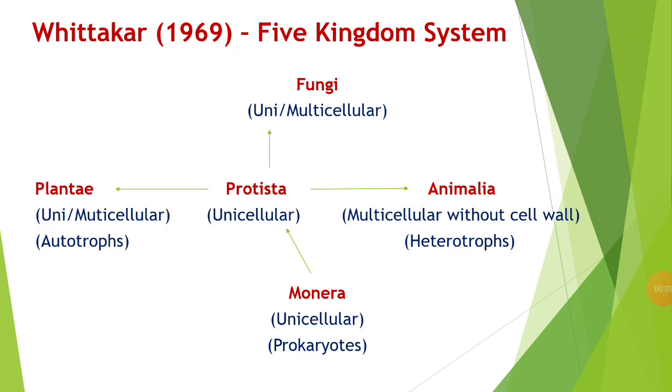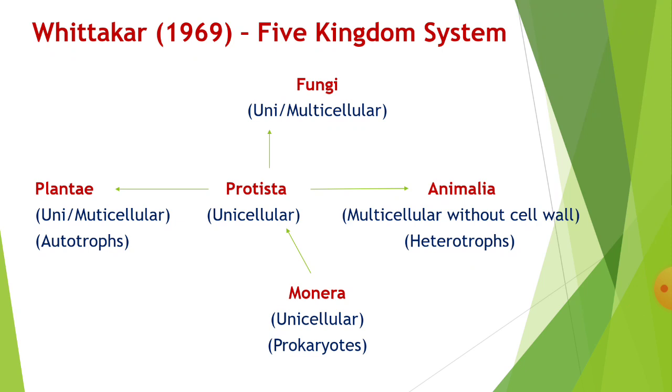So here we see the outline of plant classification. Whittaker in 1969 stated the five kingdom system for classification. He divided five kingdoms: the first kingdom is Monera, second is Protista, third is Plantae, fourth is Fungi, and fifth is Animalia. Monera, the characteristic feature of the kingdom Monera is they are unicellular and prokaryotes.